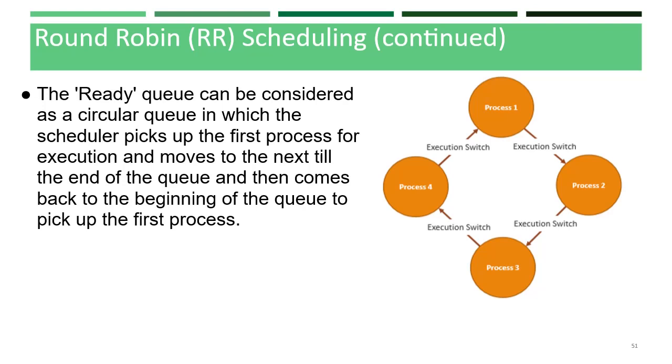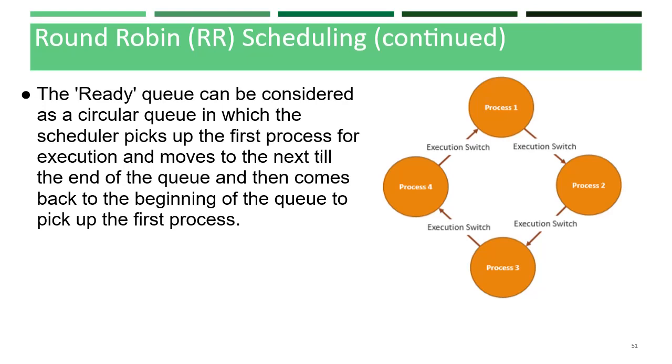In the same way it repeats for process 3 and process 4 also. So all the time slots for all the processes are fixed at 10 milliseconds. After completion of process 4 execution, the execution switches to process 1 again, and then comes back to the beginning of the queue to pick up the first process.